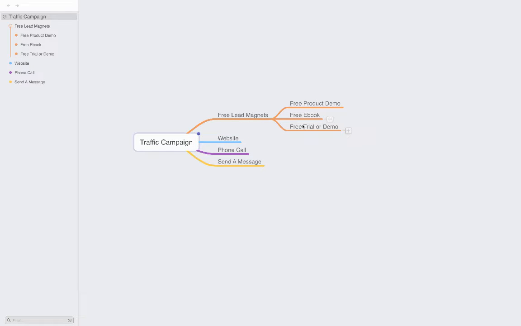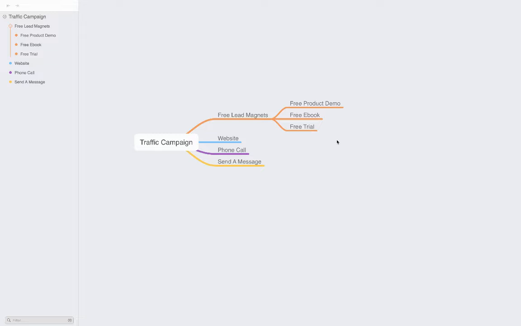I'm just going to show you three things. One will be the free product demo, another will be a free ebook, and the other one will be a free trial, right? I'm just going to delete demo because I have already added that in the first point. So a free product demo is nothing but, suppose you have a new hair oil product launched in the market, and you wanted to bring in more sales in the next 6 months.